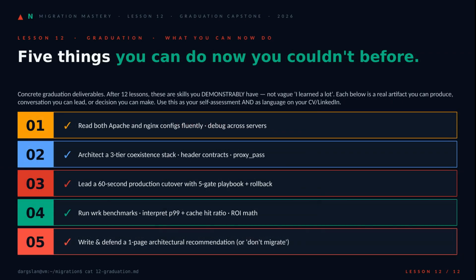After those reps, take stock of what you've actually earned. You can read Apache and nginx configs fluently and debug across both. You can architect a 3-tier coexistence stack with clean header contracts and proxy pass routing. You can lead a 60-second production cutover with a 5-gate playbook and a real rollback. You can run wrk benchmarks, interpret P99 and cache hit ratio, and defend the ROI math. And you can write a 1-page recommendation, including the recommendation not to migrate. 5 concrete artifacts. Put them on your CV.